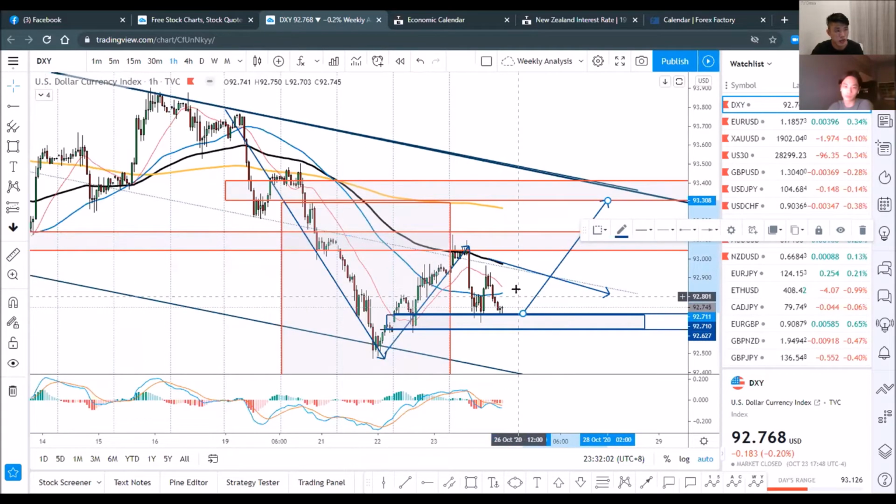So if that's the case, this week, for the first half of the week, we might want to be a bit more biased on a bullish dollar.